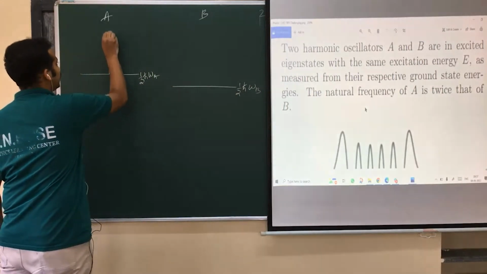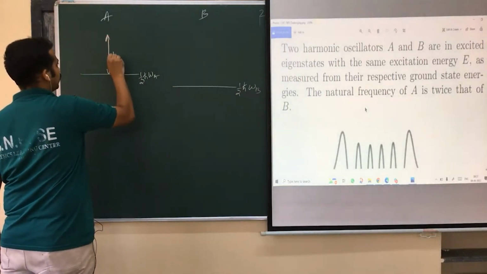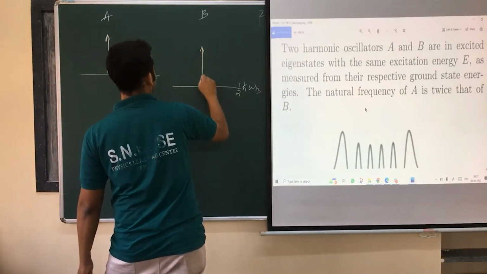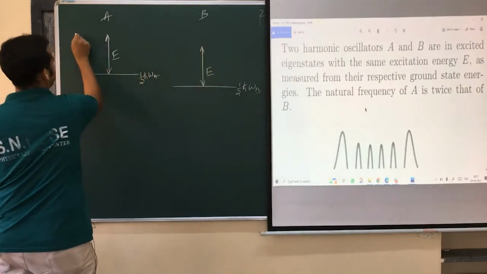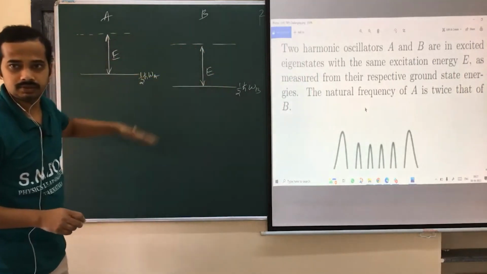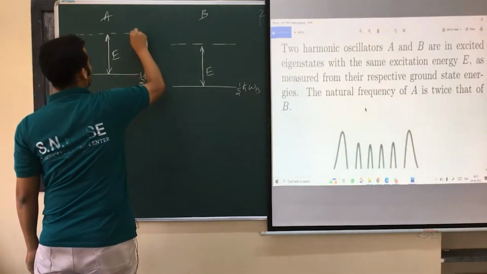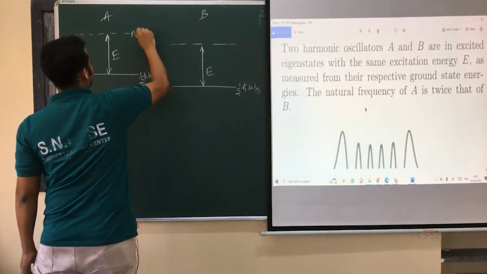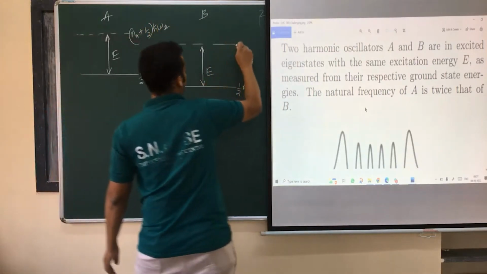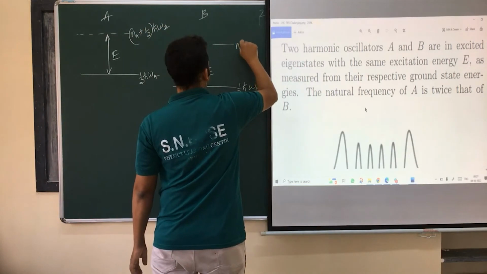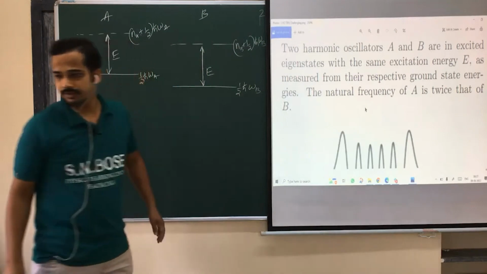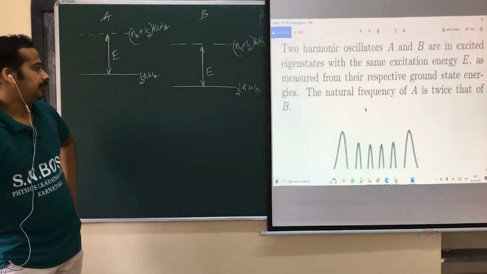That means this is excited by an energy E, and this is also excited by the same energy E. Are you getting the point? They are in the excited state. This state I will call Na plus half h bar omega A, and this state energy, let me write Nb plus half h bar omega B. Speak up.